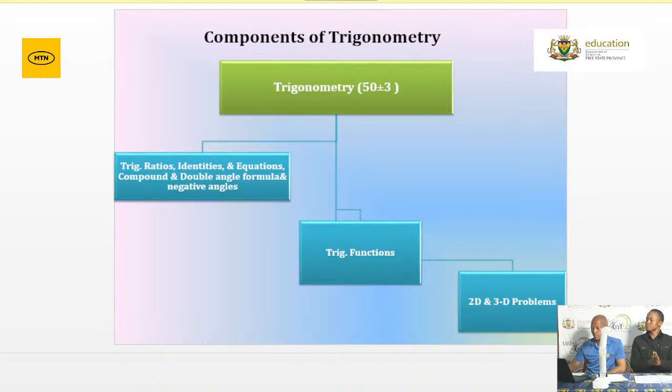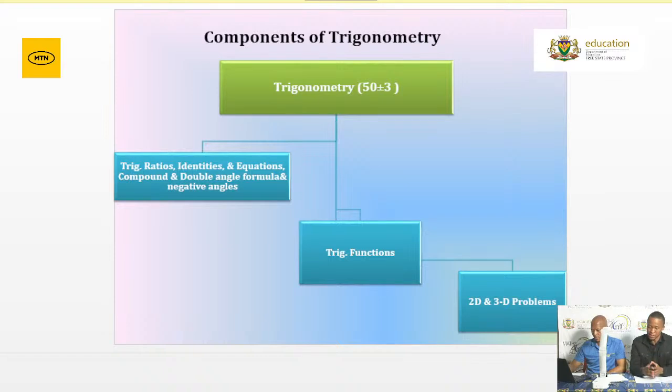Now part 2 deals with your trigonometric functions. That's where you are required to sketch the graphs of your sine, cosine, and tangent functions, as well as how to interpret the sketches of those 3 trigonometric functions. Be aware that this will also be assessed in paper 2: your trigonometric functions, sketching and interpreting your trig functions.